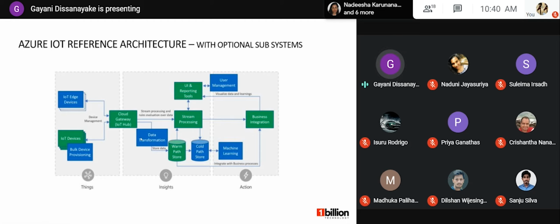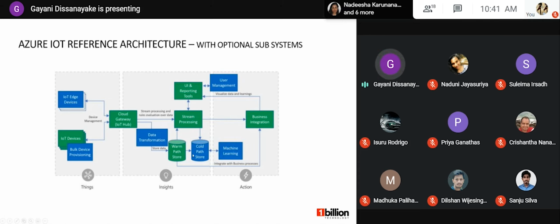They send different types of telemetries with different formats. So we have to store a common format in our data store for analysis. In such cases, we can use data transformation as an optional subsystem to this architecture.